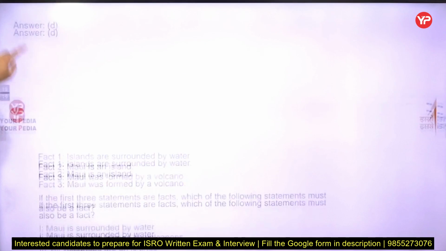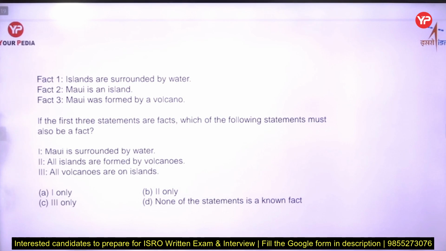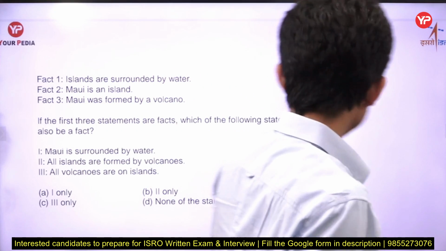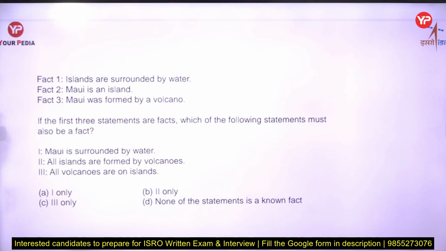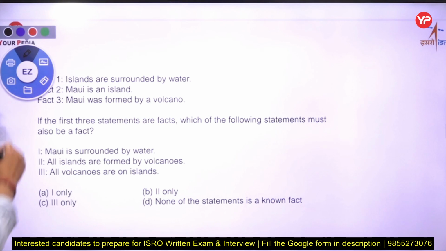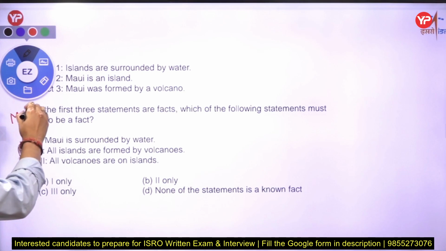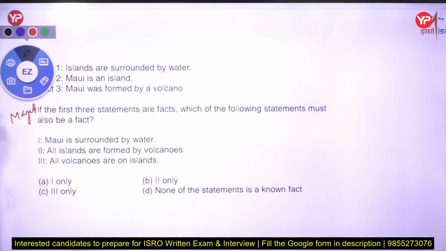Next our question is again fact 1. Islands are surrounded by water. Molly is an island, and Majoli, you can use Majoli also. That particular name was formed by volcano. If the first three statements are fact, what is the statement that must also be a fact?